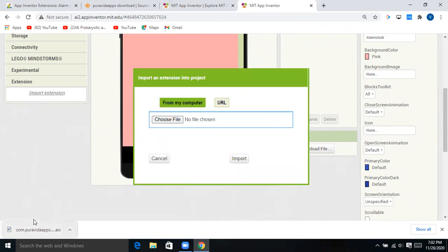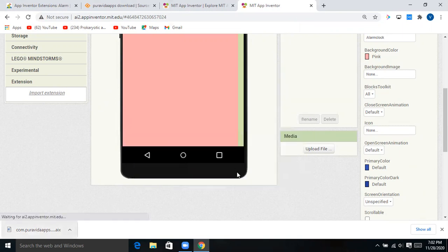Now the extension that we have downloaded from Pura Vida apps, this was that extension. You just have to drag it here and drop it here. Click on import. Now wait a minute and it will be automatically imported. Now you can see it has come, this telephone alarm.